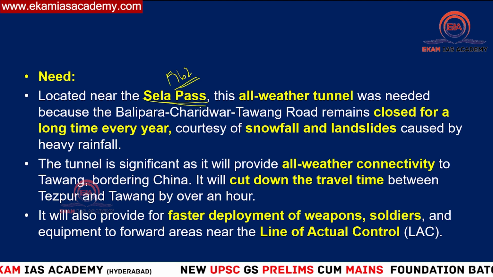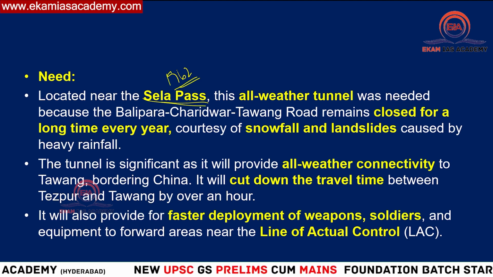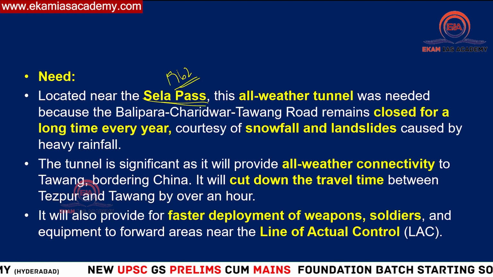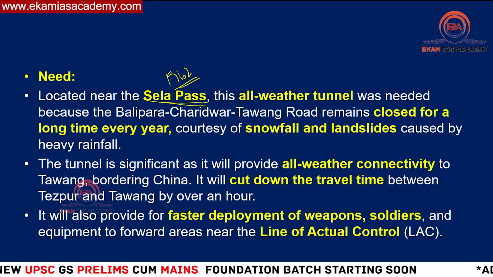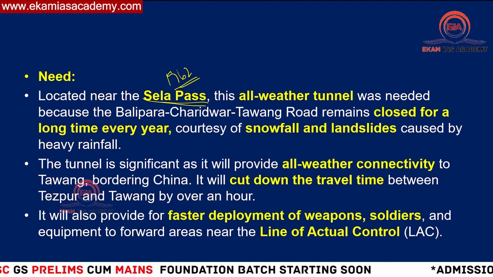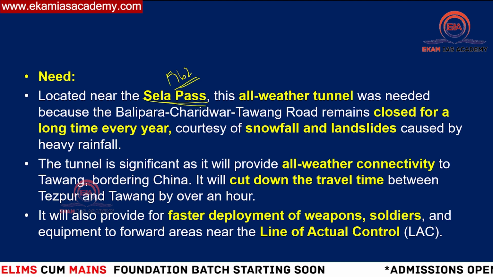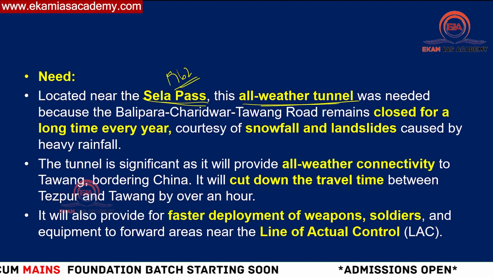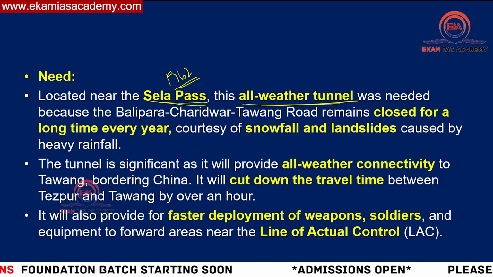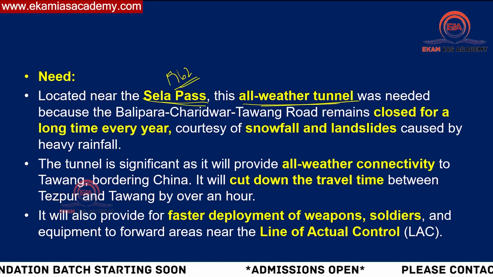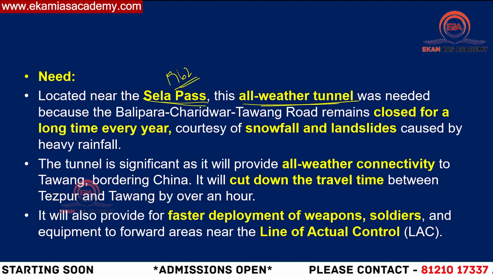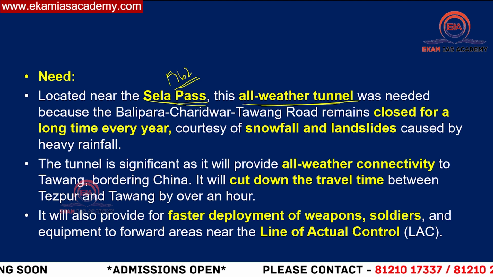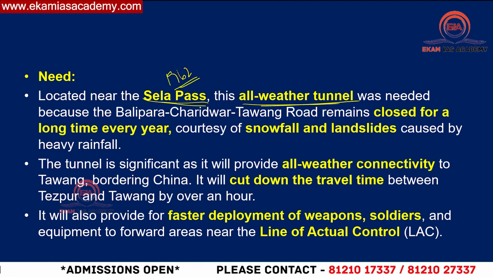So why is this very important? Because at that point of time, as this is at the highest elevation, we could not move our troops faster, because of which, by a slight difference, we lost the war. Because of this, we now wanted to improve connectivity in the winter season. In case China takes advantage and attacks India from this particular location, then we need to be ready with the troops and other related weapons.